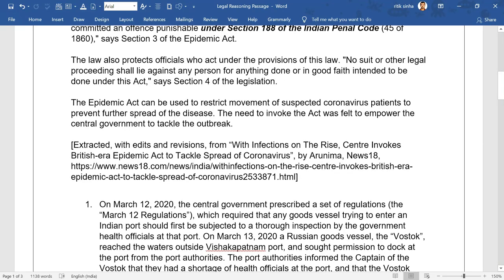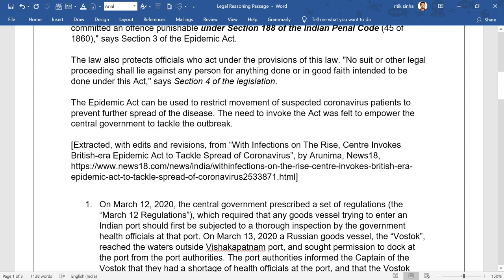Okay. The law also protects officials who act under the provisions of this law. No suit or other legal proceedings shall lie against any person for anything done or in good faith intended to be done under this act. So, according to section 4 of the legislation, this law also protects officials, right?